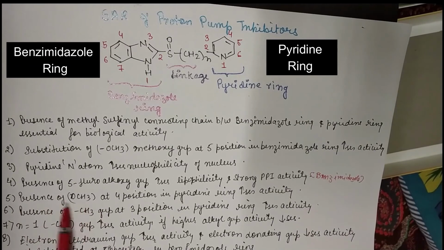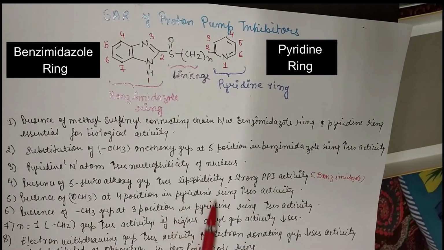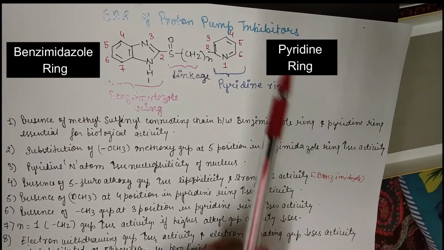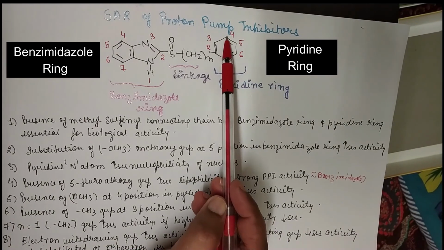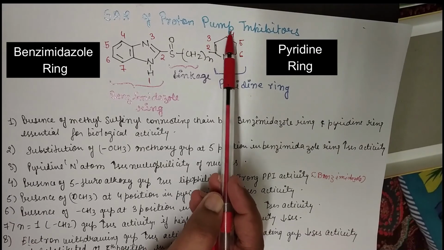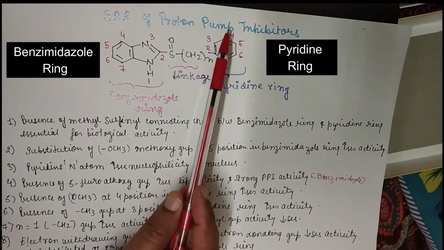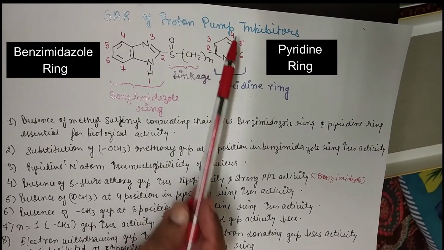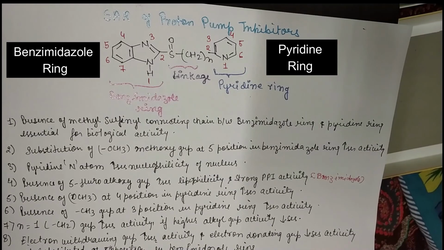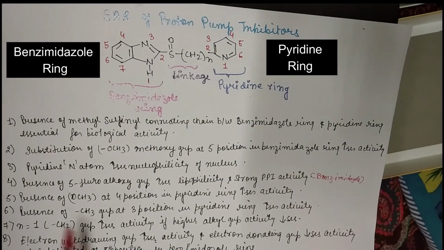Next, the presence of a methoxy group at the fourth position in the pyridine ring. Here at the fourth position, if an OCH3 group is present, it increases the activity. Okay, so if OCH3 group is substituted here, then it will increase the proton pump inhibitor activity.